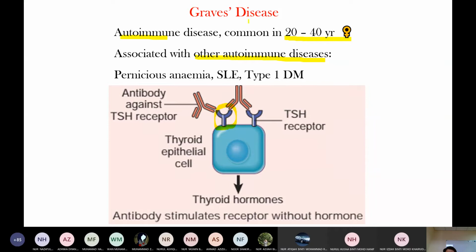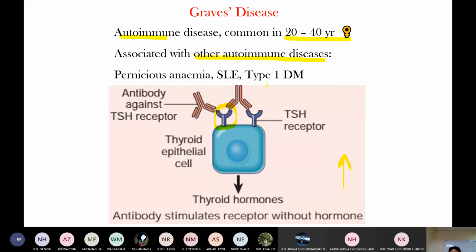Normally TSH acts on the TSH receptor, stimulating the release of thyroid hormone. But in Graves disease, there is an antibody to the TSH receptor. This antibody always stimulates the TSH receptor, so the thyroid epithelial cell synthesizes thyroid hormone all the time, and there is an increased thyroid hormone level in the blood. Normally, in the physiological process, TSH acts on the TSH receptor and stimulates thyroid hormone synthesis. When there is increased thyroid hormone, then there is negative feedback.